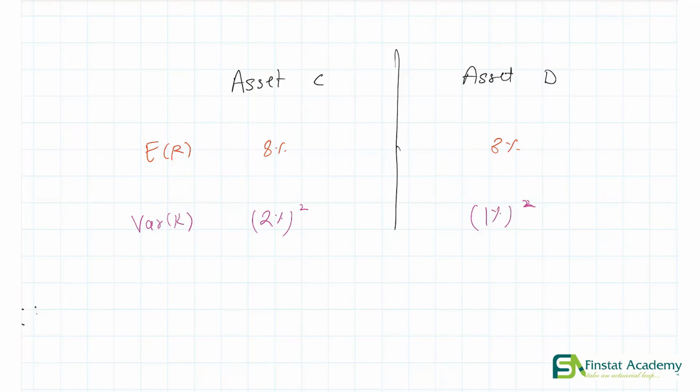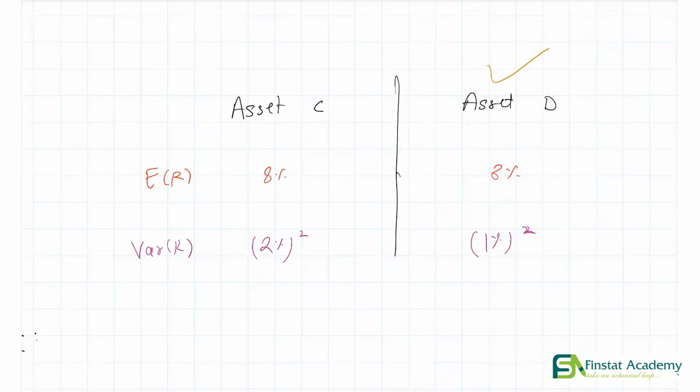Well, now I think everybody is going to go with asset D, right? They'll choose asset D over asset C. And what's the reason? Well, clearly both assets are offering the same returns. The expected return of both is the same, but asset D is offering a lower risk. You'll have to take a lower risk to get the same level of return in asset D. So naturally you will end up preferring that.